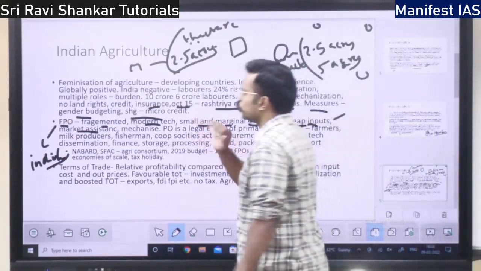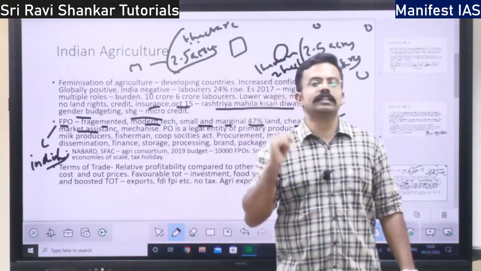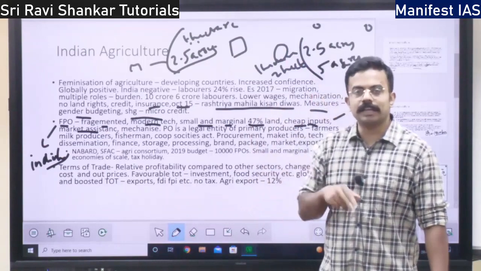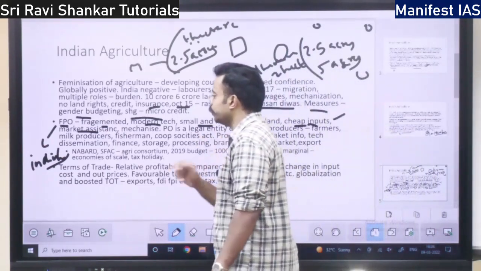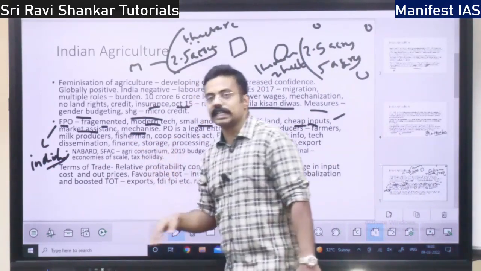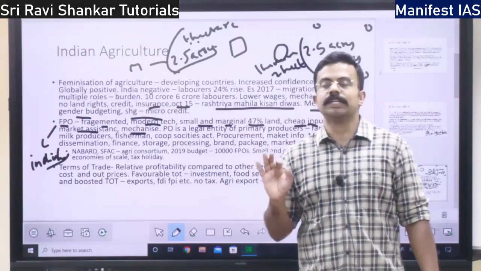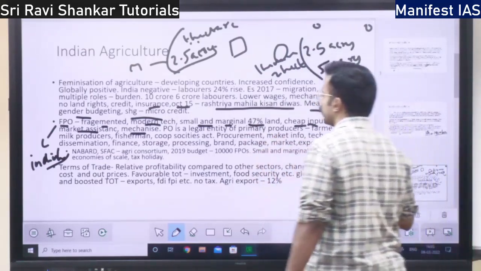If there is a farmer producer organization, they will collectively go, or somebody will go, and find the best price, and all of them will sell the products at that best price. Market assistance will be there, and also mechanization. Everybody together can bring in machines to help in the farm sector. So that is also a benefit.